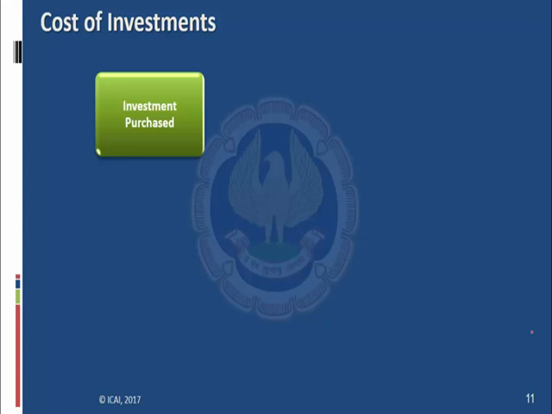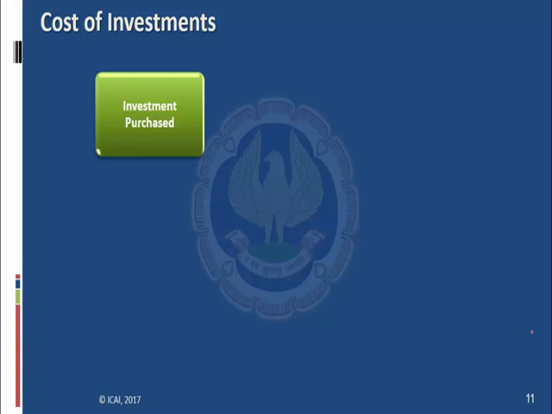So it could be by way of consideration of cash, or it could be by way of a barter system. So the entity is surrendering one asset in return for acquisition of another asset as an investment. So what should be the cost of investment? What should be the first accounting entry? At what value does the entity have to pass the entry for recording its investment?